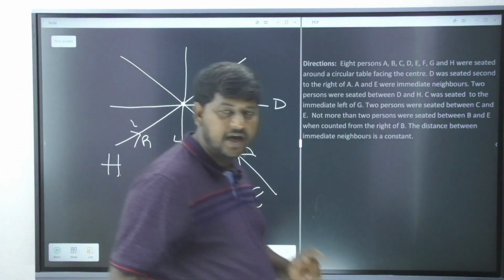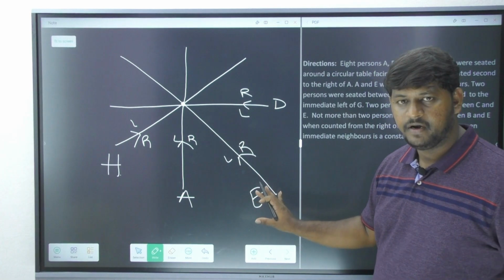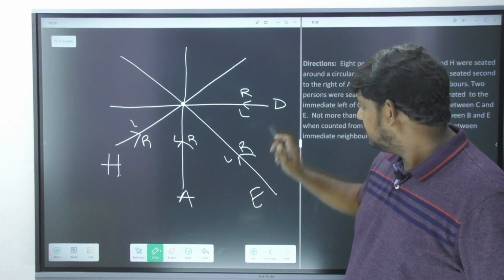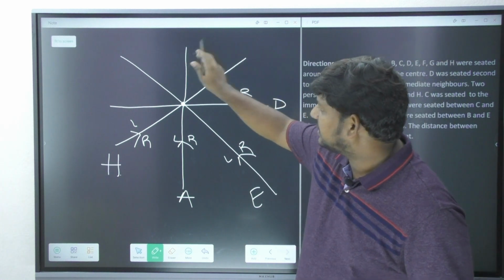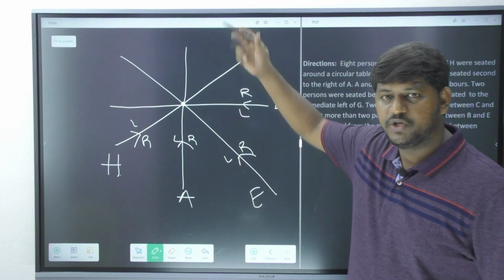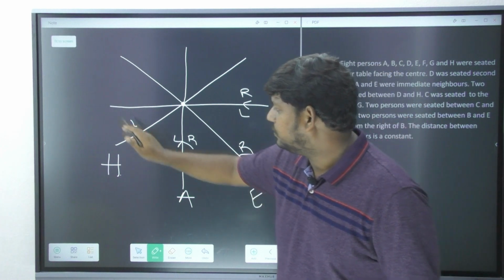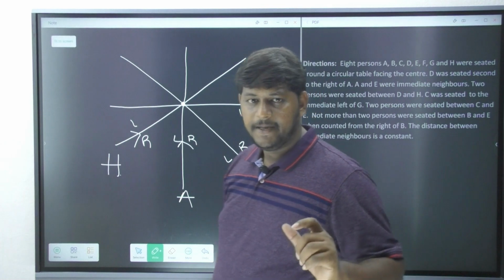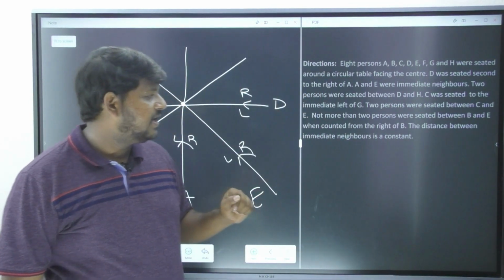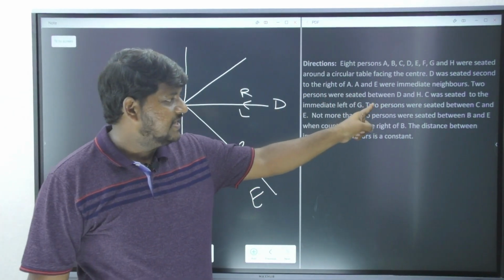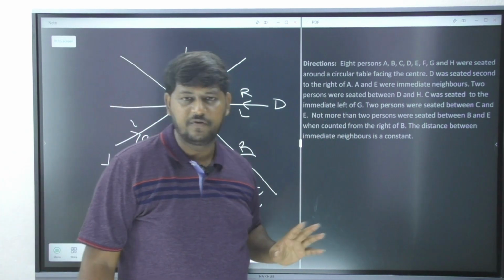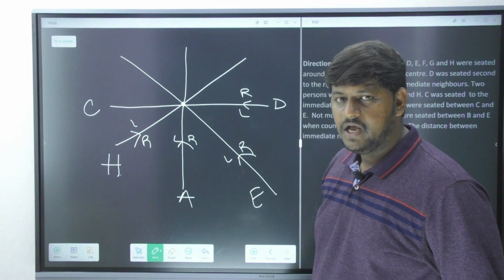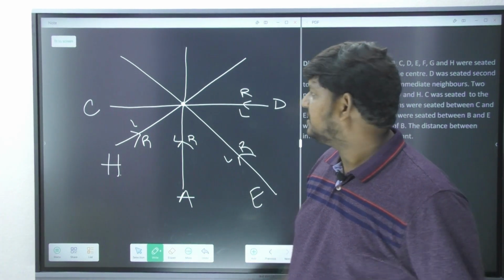Now, observe here carefully. E is over here. It is not given whether I have to go from the right side or left side. So 1 and 2, I can bring C here, that is opposite to A. 1 and 2, I can bring C here, that is opposite to D. But there is a prior information related to C saying that C was seated immediate left of G. Now if I bring C here, is it possible to bring G here?